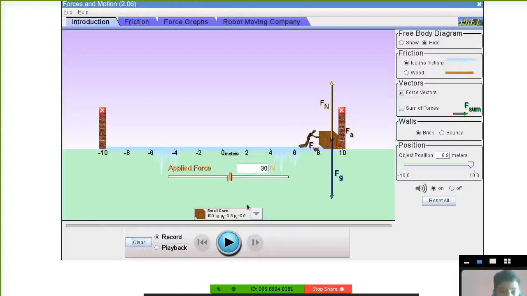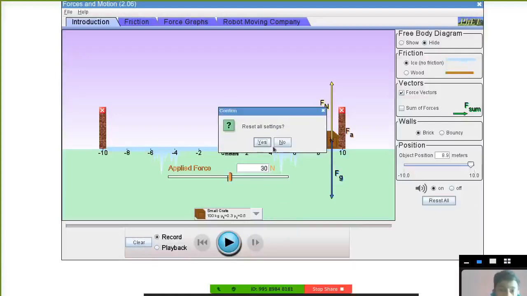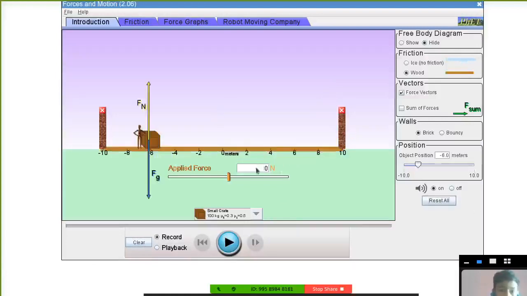It's not getting clear. Reset all. Okay, chalo. I will select the surface frictionless, so ice. Let's apply the force of 30 Newton. What is this downward arrow with Fg written? Gravitational force. What is Fn? Normal force. From where it came? Newton's third law. If Fg is action, Fn is reaction. Right? Okay.